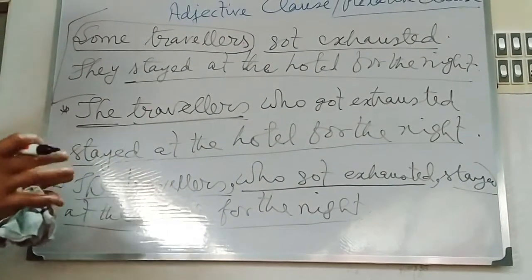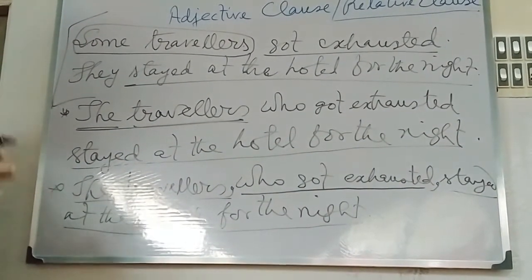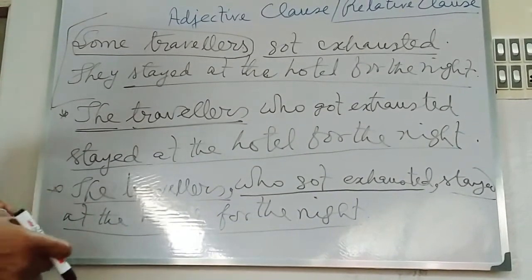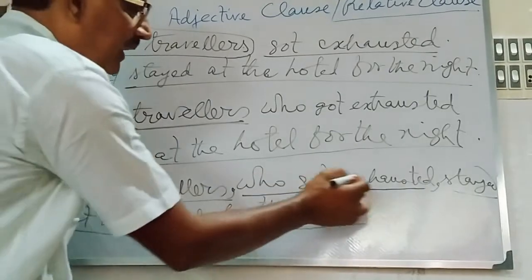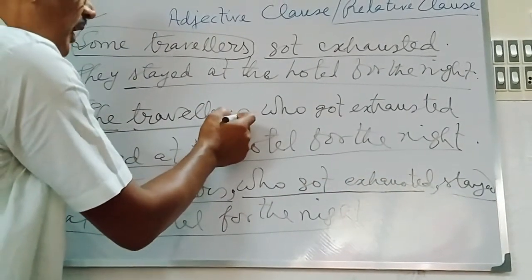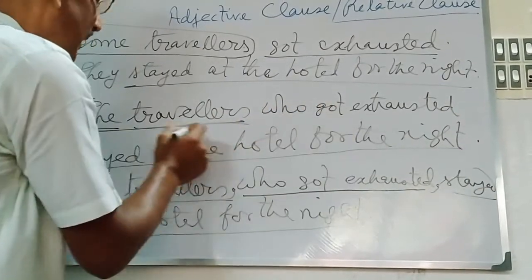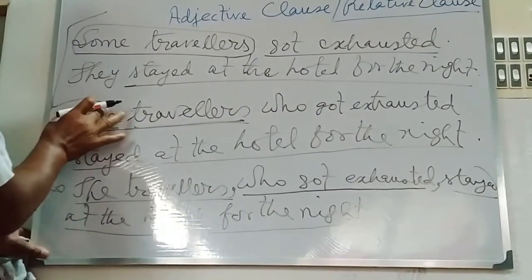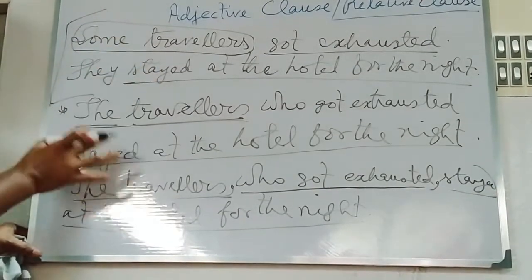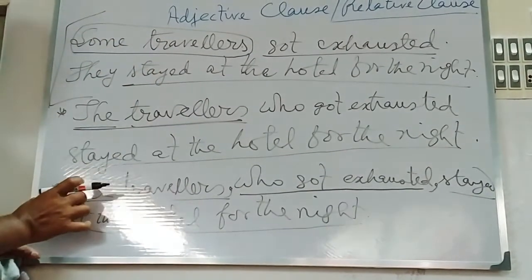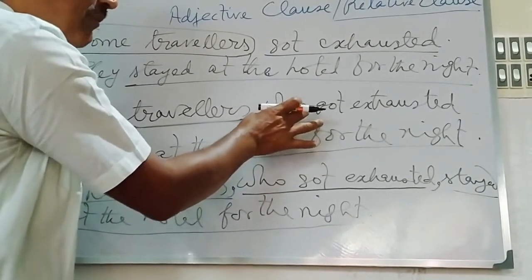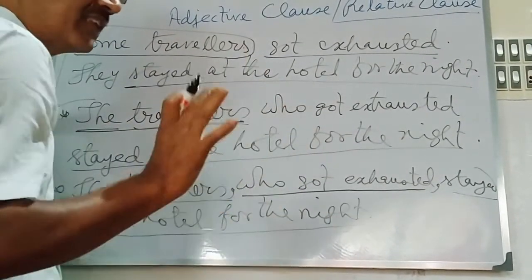It is a vital point to use commas or not to use commas. Who got exhausted? This is used within commas. But in the first example you have not used any commas. Both are the joining of the two sentences. What is the difference? Now see.